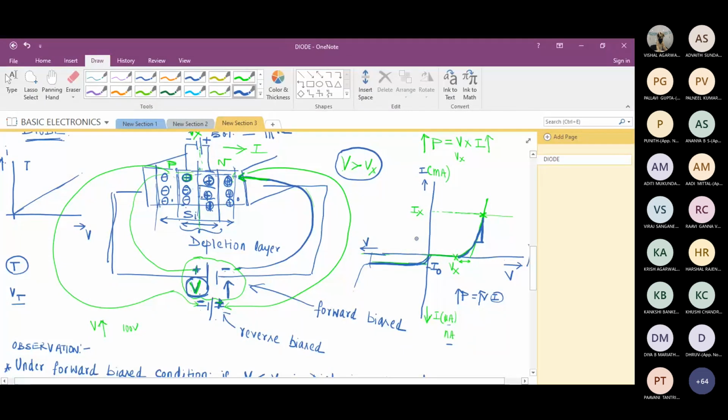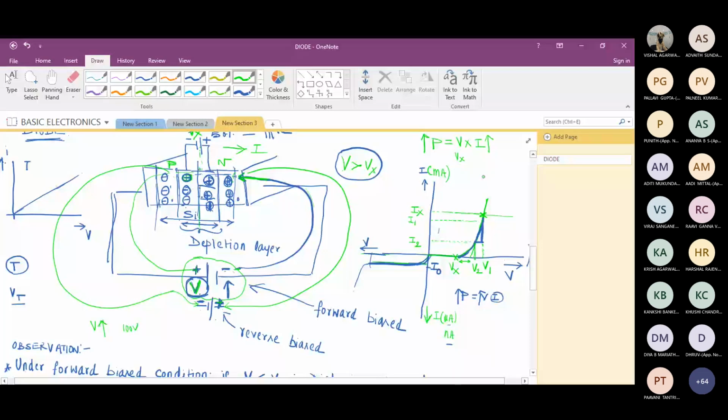If I try to find the slope of this, is it possible to get resistance? Yes, sir. So what is the slope of this? Suppose this point is I2, and this point is I1. Corresponding to I2, the voltage is V2, and this voltage is V1. So what is the slope? Anybody in the class, what is the slope?